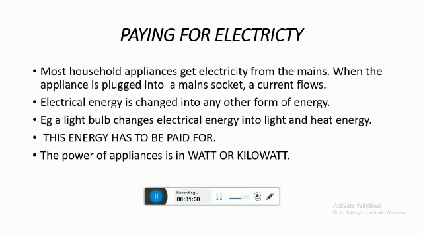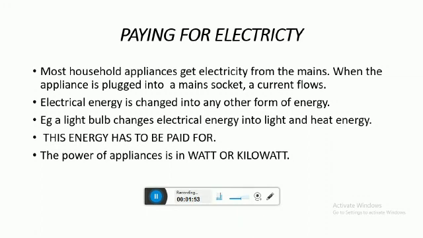The electricity comes to our home from some main source. So whenever we plug in an AC, television, electric iron, refrigerator, or anything else, then current flows and we use that current and we have to pay for it later on.